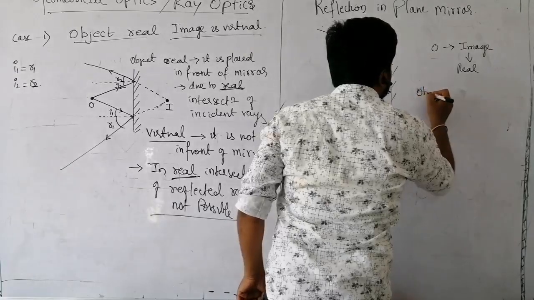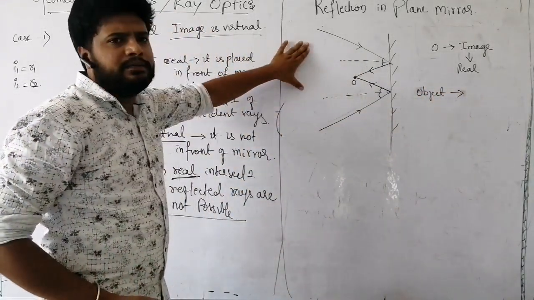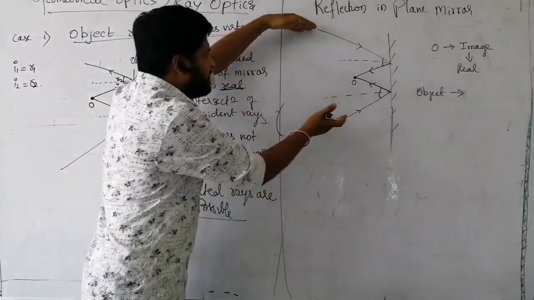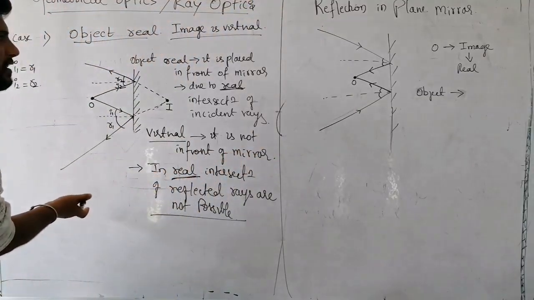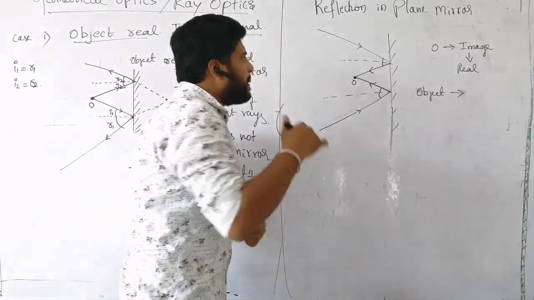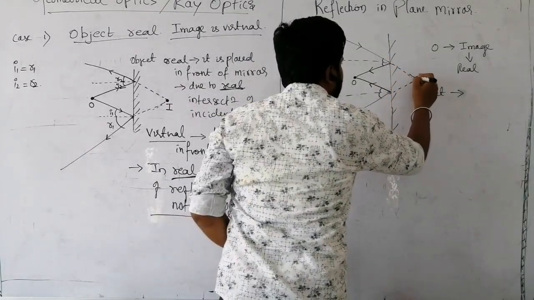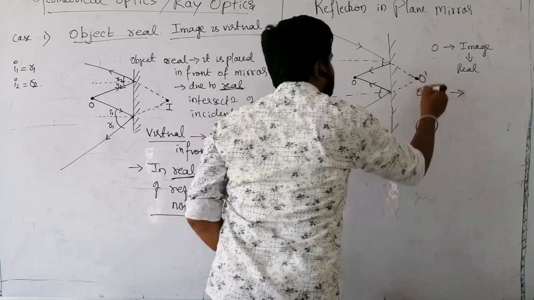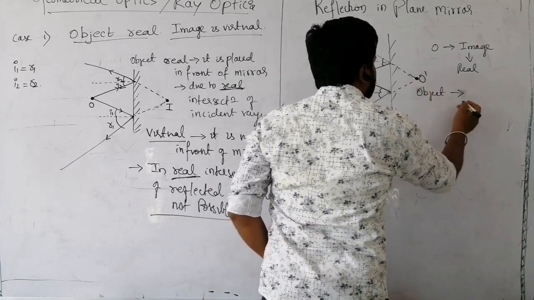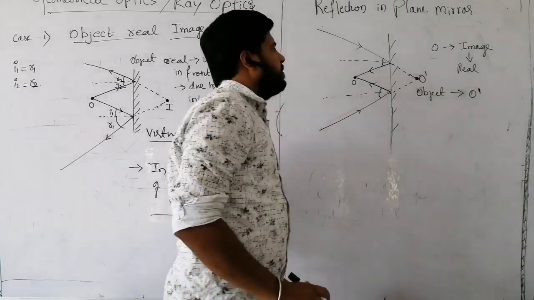Coming to the object. Intersection of these incident rays is not possible in front of the mirror. See the condition: the ray is here and the ray is here. In front of the mirror, you can see they will keep on diverging. There is no chance of intersection. We can find it behind the mirror. Try to extend these rays. You can see at this point O dash, you can write this as the object, O dash.